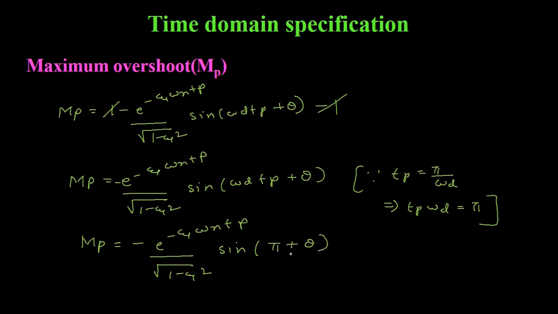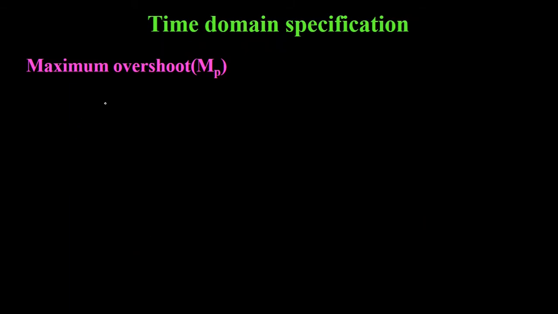Since we know that sine 180 plus theta is equal to minus of sine theta, therefore this minus becomes plus and we get MP is equal to plus e to the power minus zeta omega n Tp divided by under root 1 minus zeta square into sine of theta.